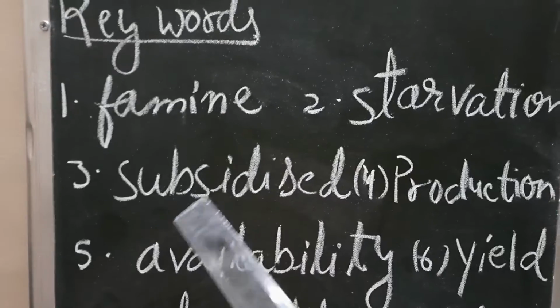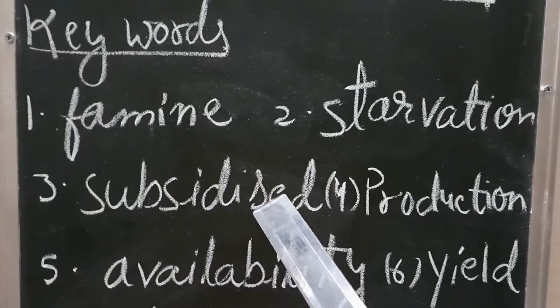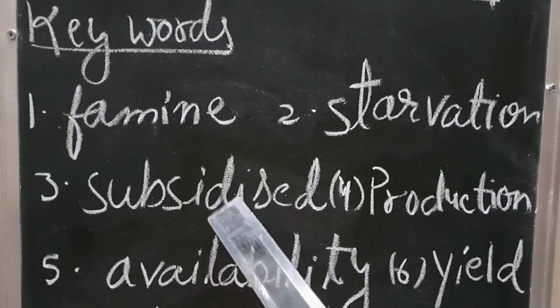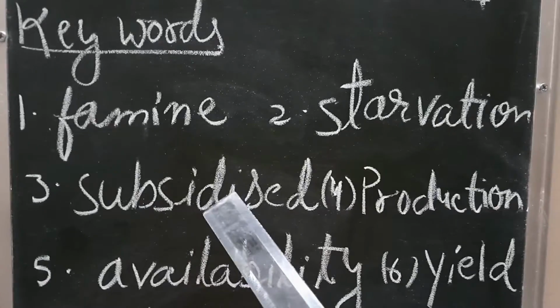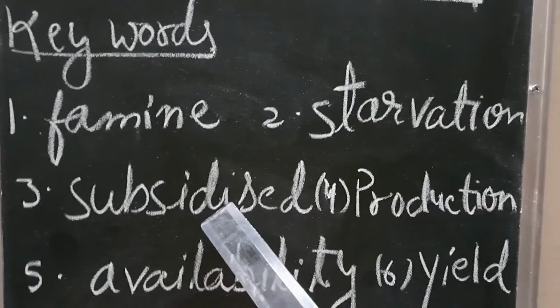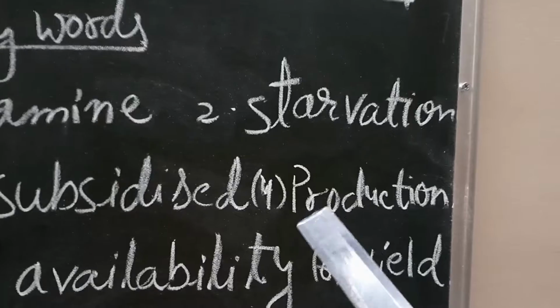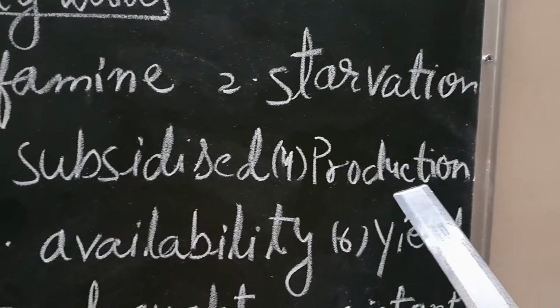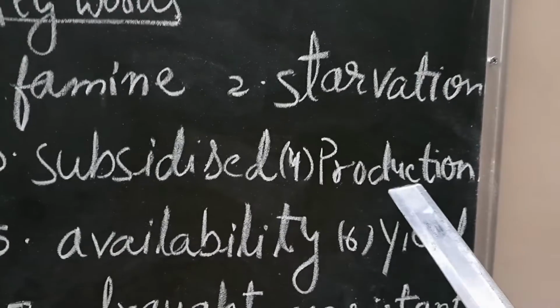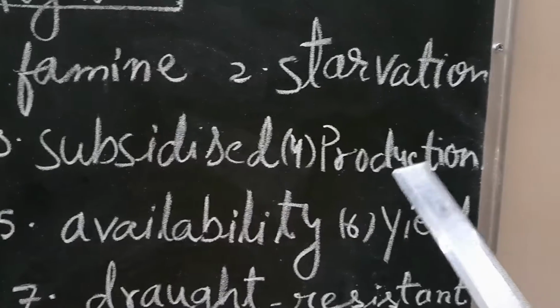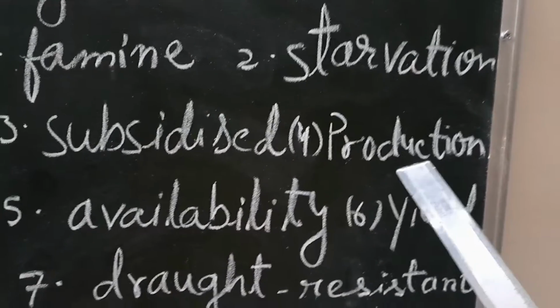Subsidized. Subsidized means getting food grains at a lower price. Production. Production means producing something, like food grains or other things.